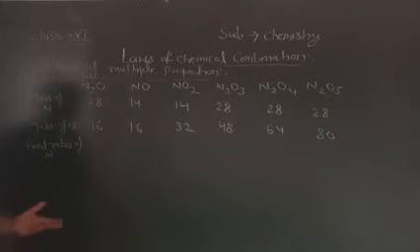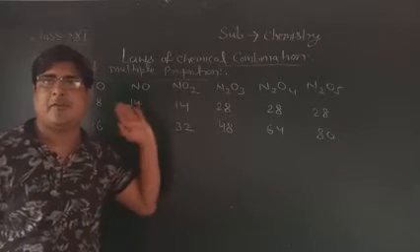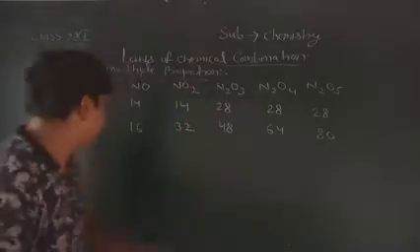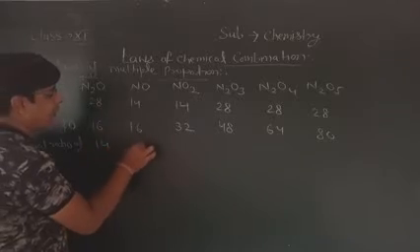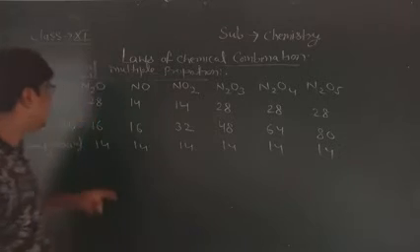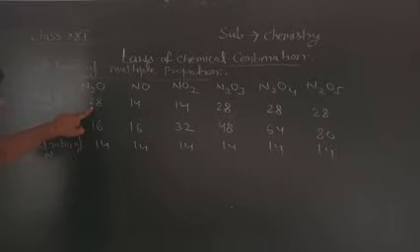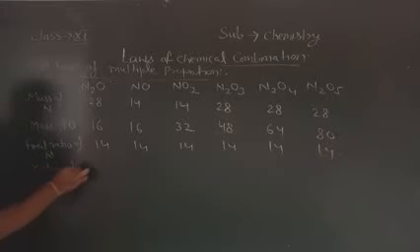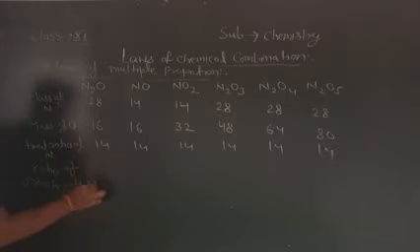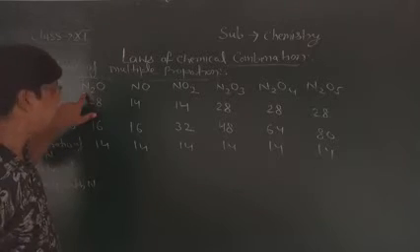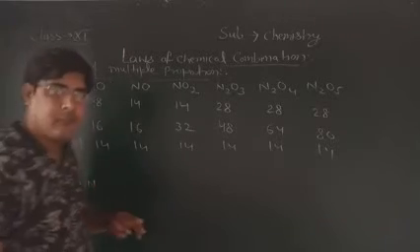Suppose the fixed mass of nitrogen is 14 in all of these compounds. Here 28 gram nitrogen reacts with 16 gram oxygen.